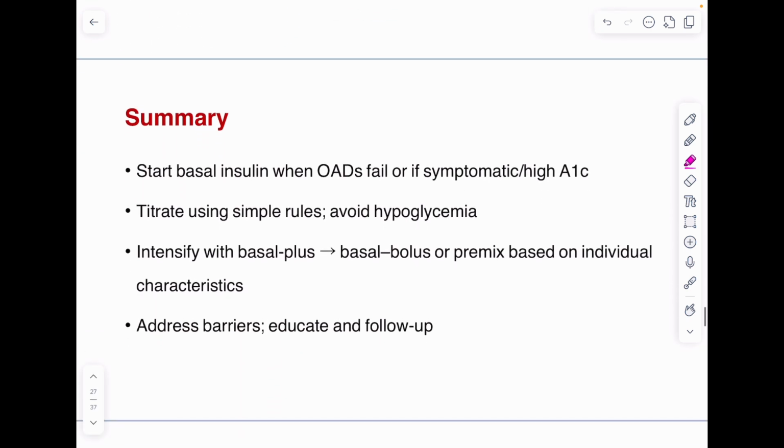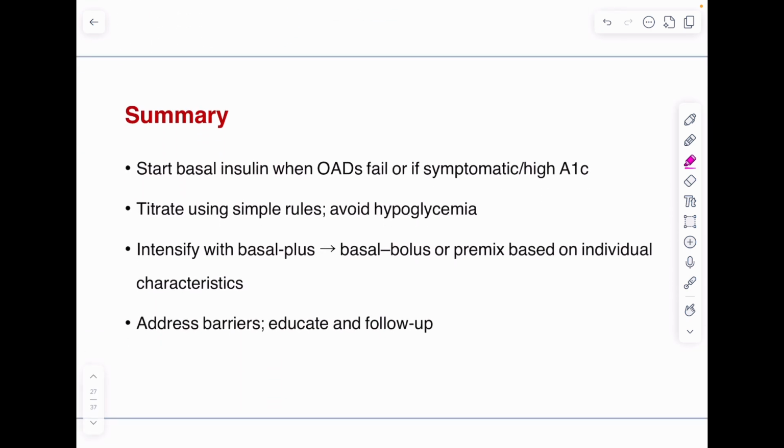So just to summarize my presentation, we need to start basal insulin when oral antidiabetic agents fail, or if the patient is symptomatic or the HbA1c is quite high. And then we need to titrate the regime as per the patient's need. Try to avoid hypoglycemia. We need to intensify with basal plus. If not basal plus, then with basal bolus or premix based on individual characteristics and individual preferences.